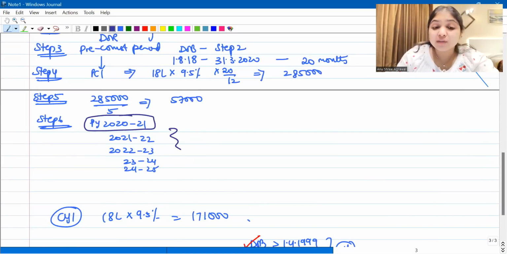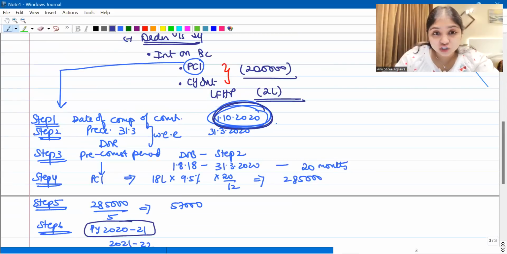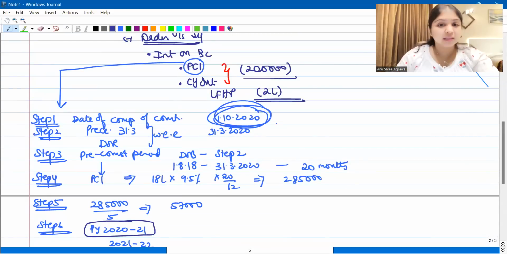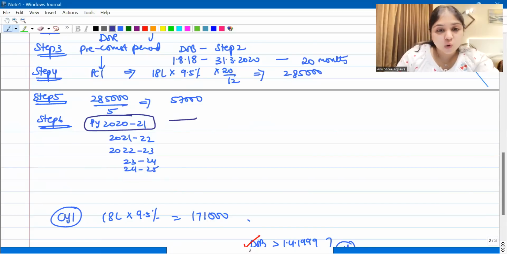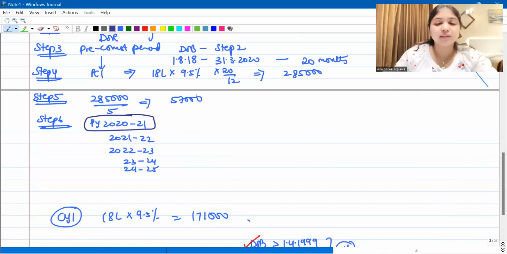Which 5 years? The 5 years will start from when? Once the construction is complete, from this year onwards, the 5 years will start. So 2021 onwards, total 5 years, you will get 57,000 deduction each year for 5 years. This is a pre-construction interest deduction.